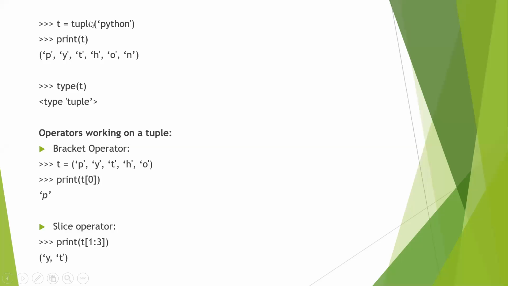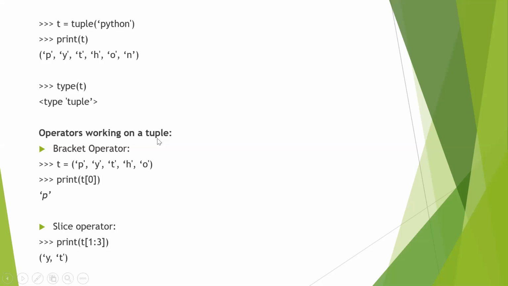So I can also create a tuple by saying tuple of Python. So this Python is of type string. When I'm passing it to the tuple function, it is converted to a tuple and assigned to T. So if you print this T, you will be able to see this Python is converted to a comma separated list of values. But the point to remember here is that tuple can take only one argument. It cannot take more than one argument. So if I pass more than one argument, it will give an error. If you print the type of T, it is saying it is of type tuple.